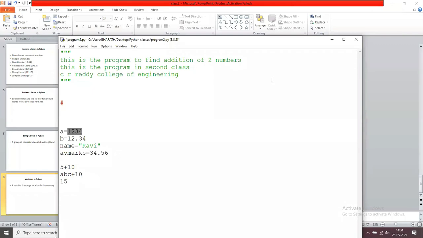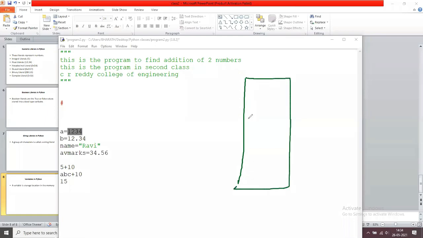So for example, in our computers or in your phones, there is a memory. What does your phone configuration mean? You all say 4 GB, 8 GB, 16 GB. That is what we call the primary memory. For example, this is the 16 GB. What is the purpose of this 16 GB RAM?